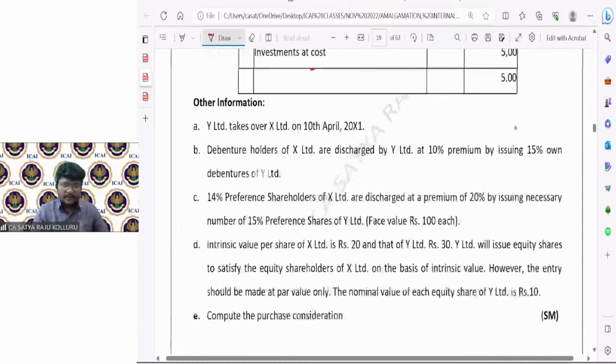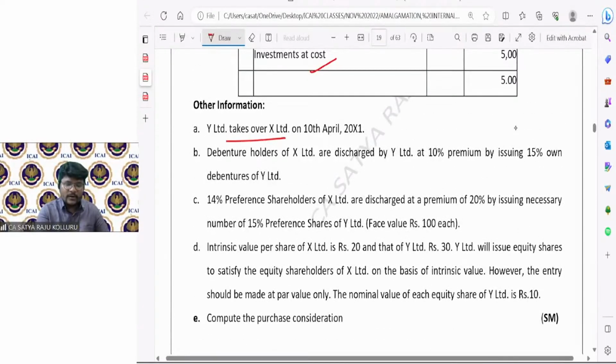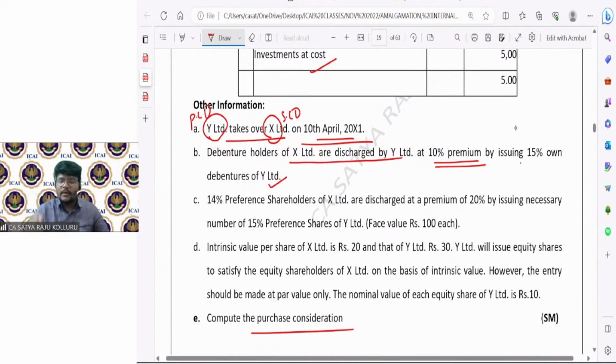Other information: Y Limited takes over X Limited on 10th April 2011. Y Limited is the purchasing company. X Limited is the selling company. Debenture holders of X Limited are discharged by Y Limited at a 10% premium by issuing 15% own debentures of Y Limited. First of all, what we require is PC. If debenture holders of X Limited are discharged, the amount payable to the debenture holders of the selling company does not form part of PC. I don't want to read anything.